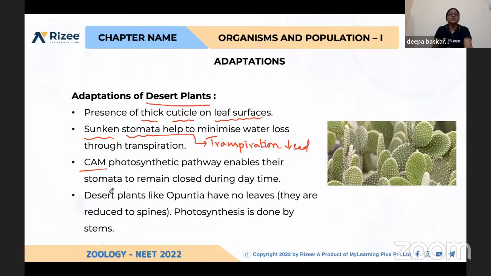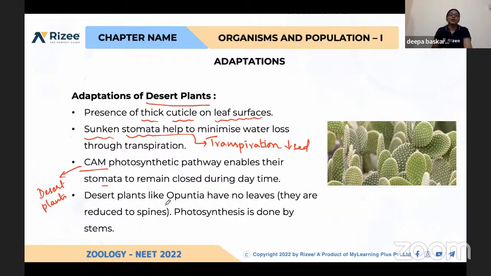And the crassulacean acid metabolism photosynthetic pathway also enables their stomata to close. Desert plants follow this pathway. Because of that, their stomata will be closed during the daytime, when the temperature and sunlight are high, so that water loss is controlled.